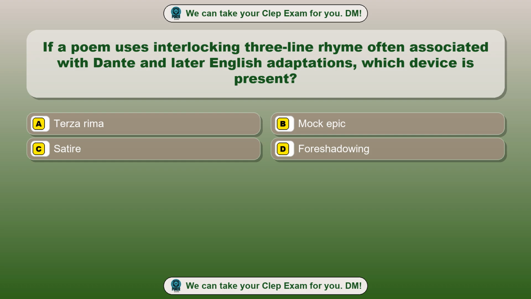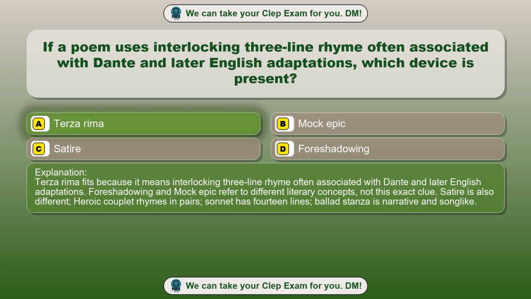Option B, mock epic. Option C, satire. Option D, foreshadowing. The correct answer is option A, terza rima. Terza rima fits because it means interlocking three-line rhyme often associated with Dante and later English adaptations. Foreshadowing and mock epic refer to different literary concepts, not this exact clue. Satire is also different, heroic couplet rhymes in pairs, sonnet has 14 lines, ballad stanza is narrative and song-like.